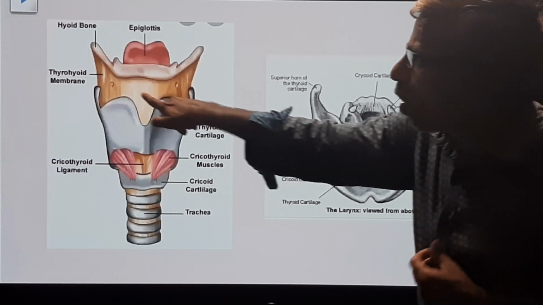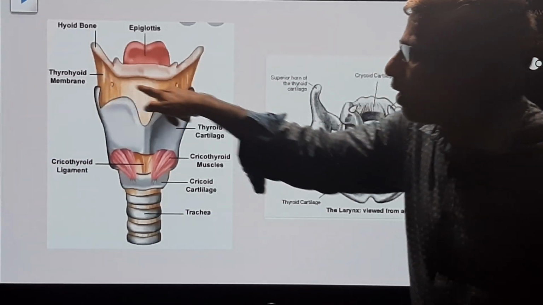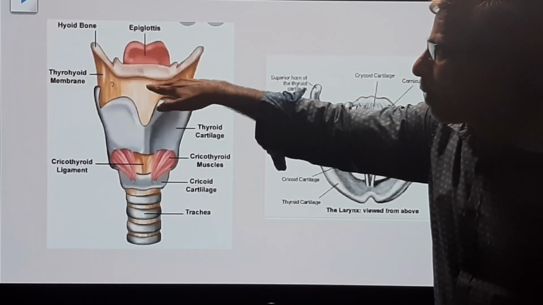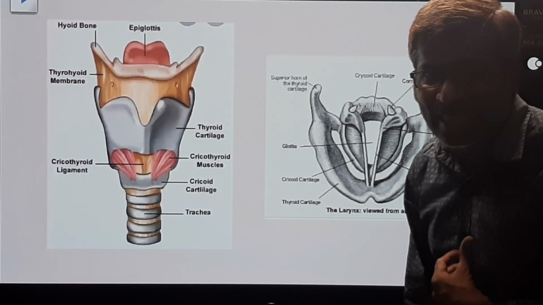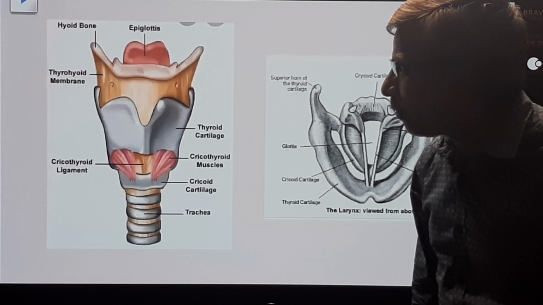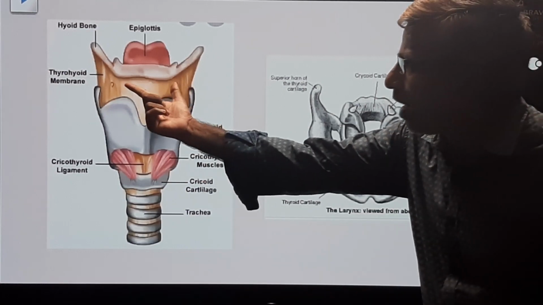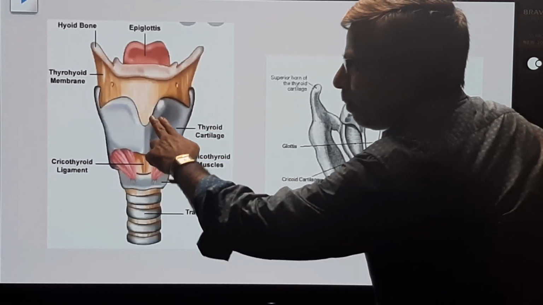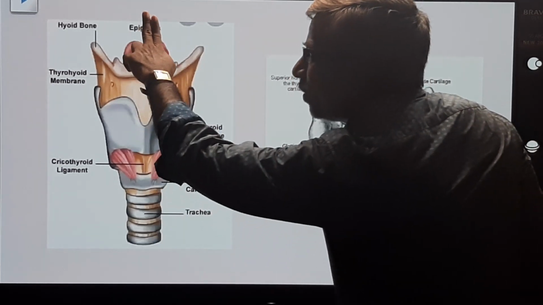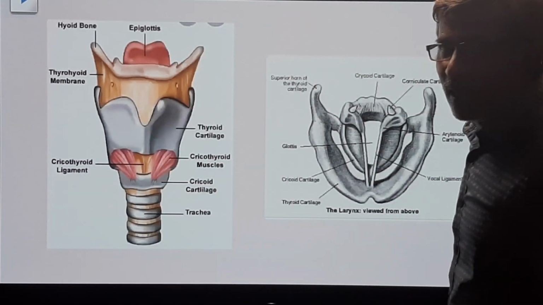This is called hyoid bone. Hyoid bone operates the functions of the larynx and the pharynx regions. Above the hyoid bone, this is epiglottis. Epiglottis is an extension of thyroid cartilage.